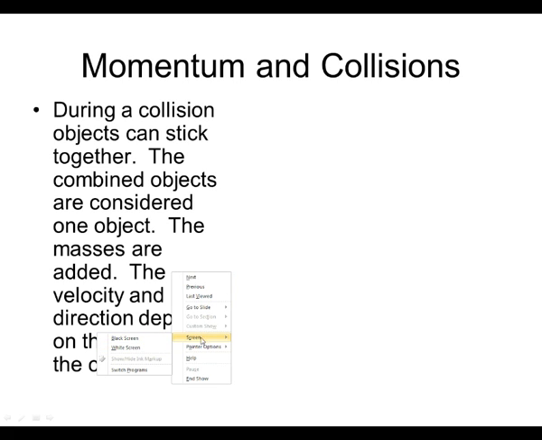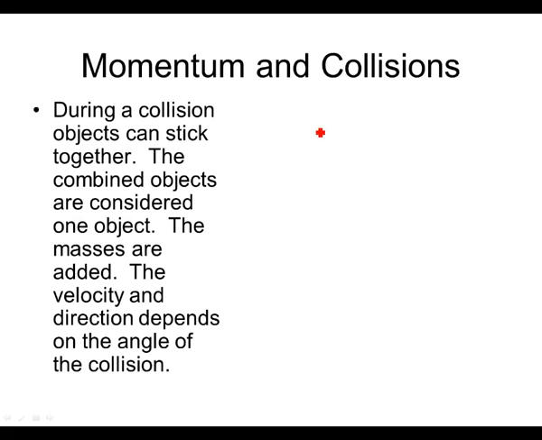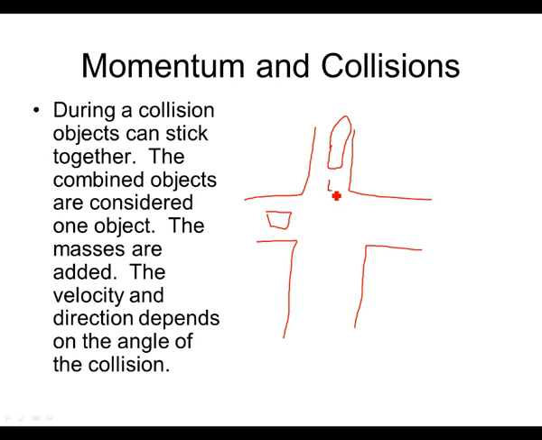Basically what we're going to do, though, I can show you, we're going to do kind of like we had before. I'm going to have an intersection for a road, and I'm going to have a little car and a big truck, and they're going to smash together. And we're going to figure out where they go. But we're actually going to do it a little bit better than we did it last time, because we're actually going to use the momentums. We're going to have a mass and a velocity of the car, and a mass and a velocity of the truck, and then we're actually going to figure out where they land. So we're going to do that one in class.